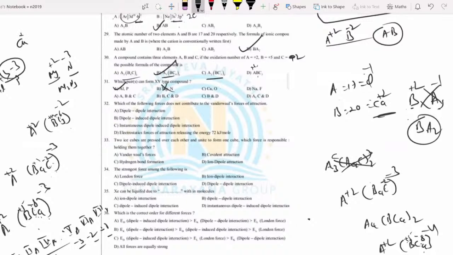CaO. Yes, Ca plus 2, O minus 2, because Ca is second A group, that is plus 2, minus 2. So the answer is correct. Sodium fluoride, Na first group, F minus 1. Yes, right answer. So the answer is A, C, D.